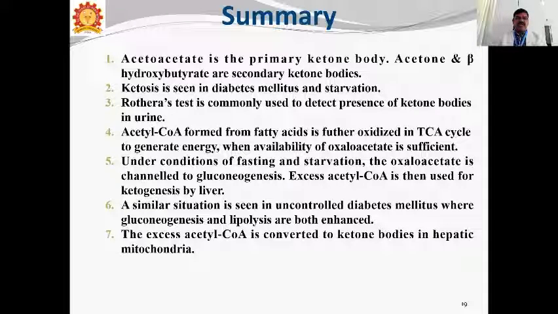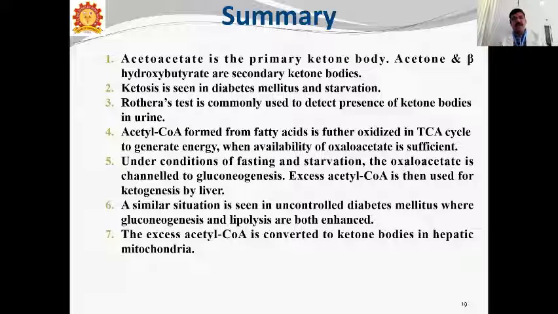Then acetyl-CoA formed from fatty acid is further oxidized in the TCA cycle to generate energy, when the availability of oxaloacetate is sufficient.